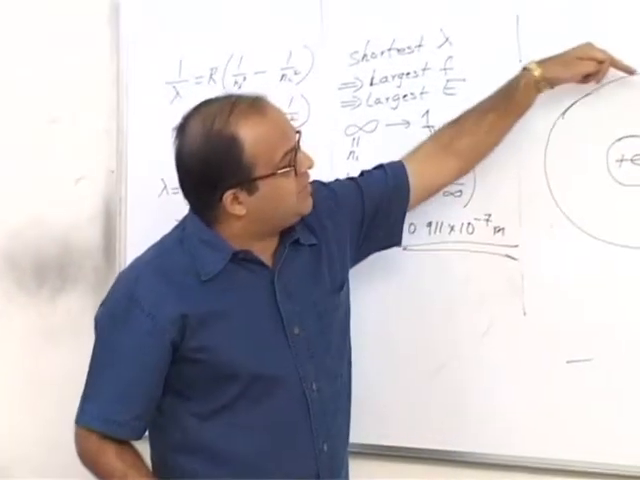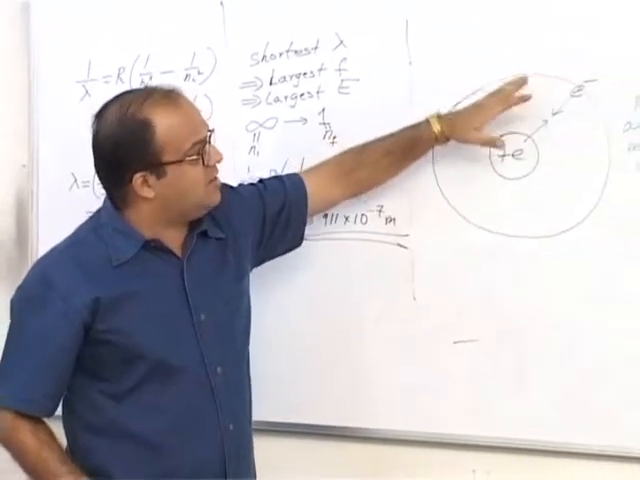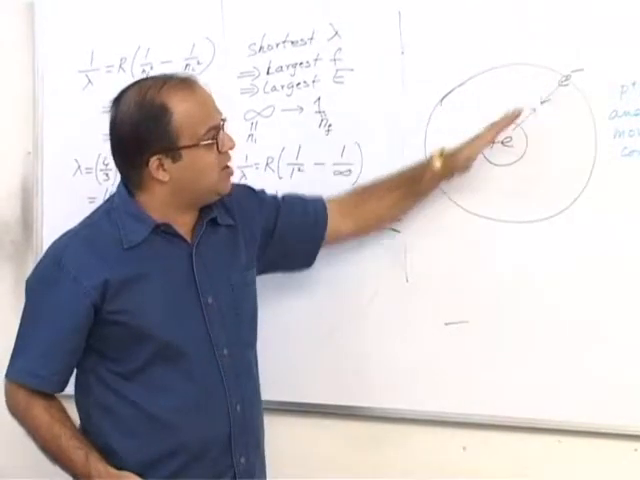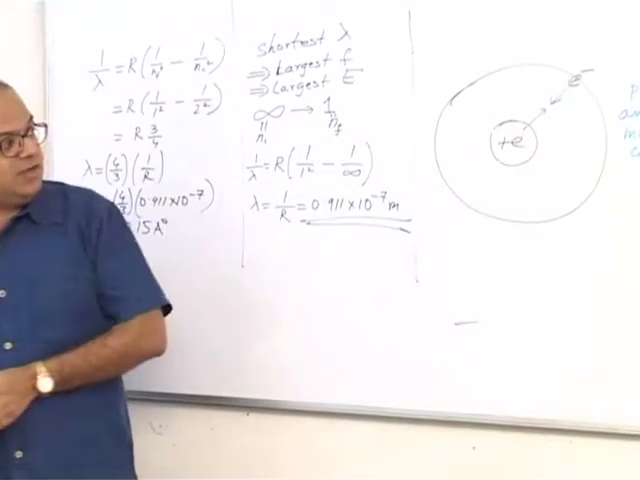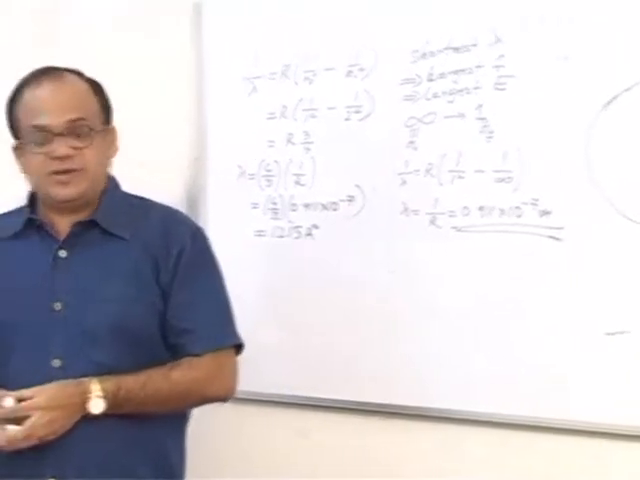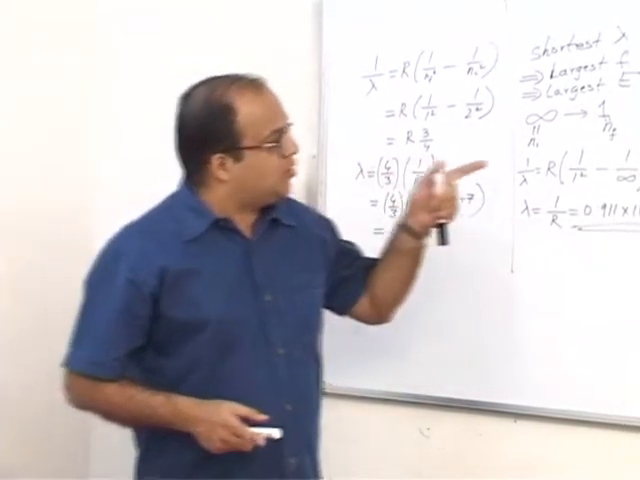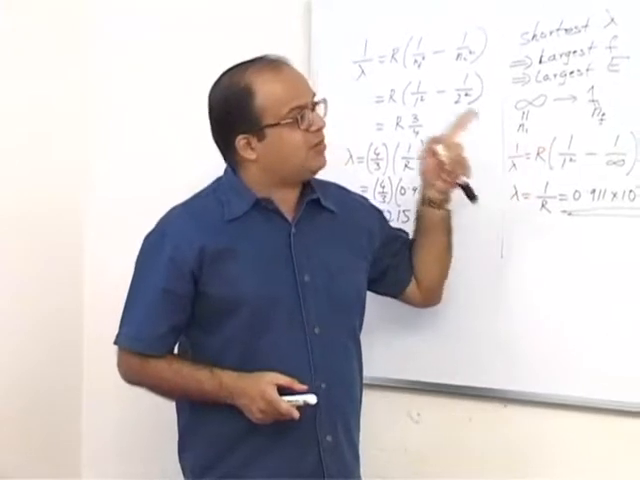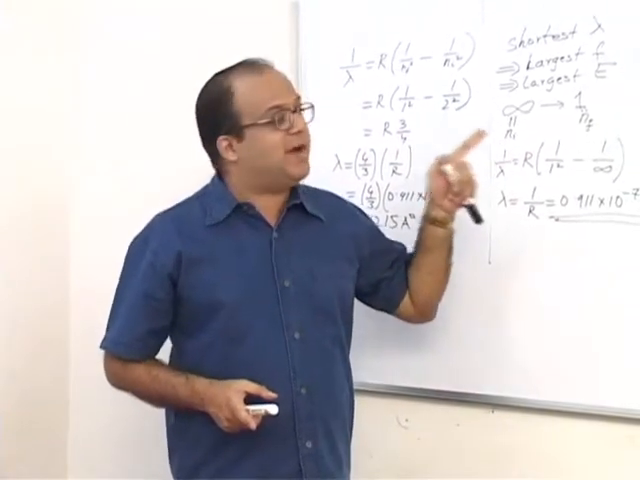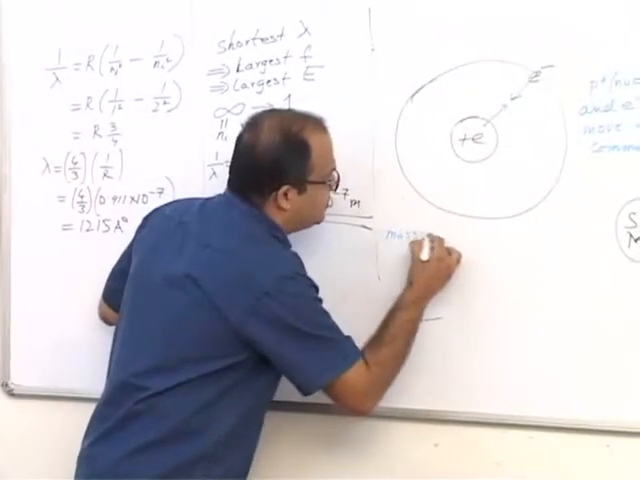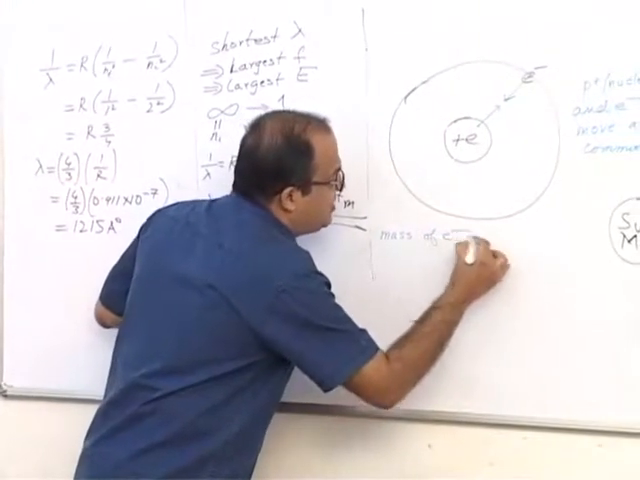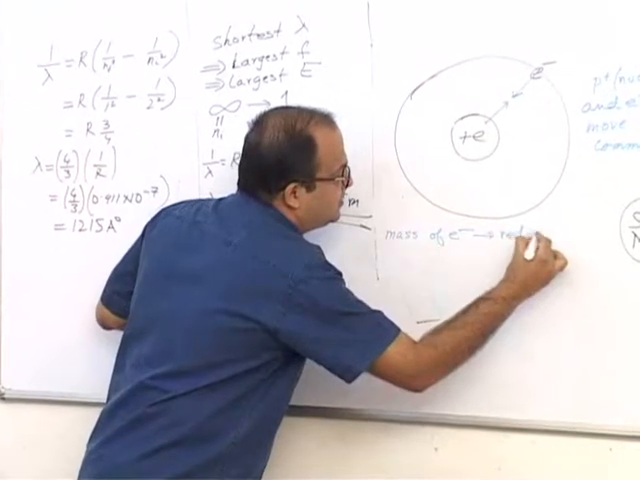Same way for the electron and the nucleus. The electron moves around the nucleus, but the nucleus also will get affected by this, and the electron and the nucleus will move about their common center of mass. To take care of this effect, we have to replace the mass of the electron by its reduced mass.